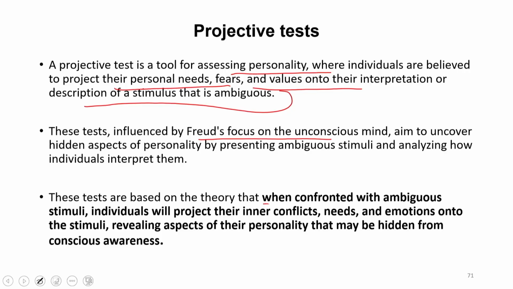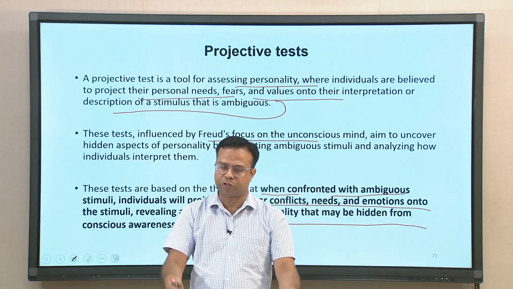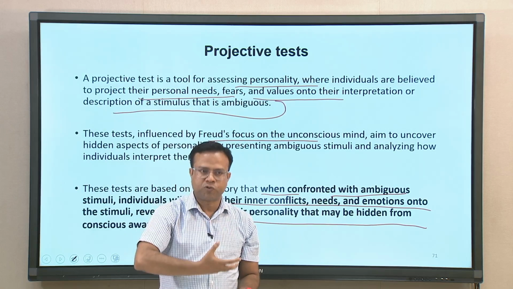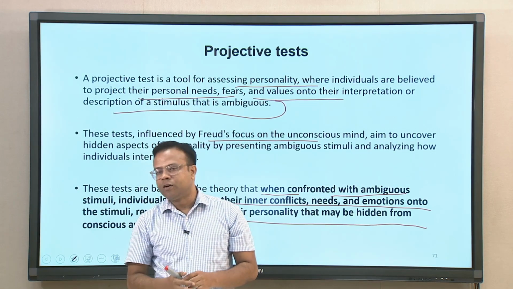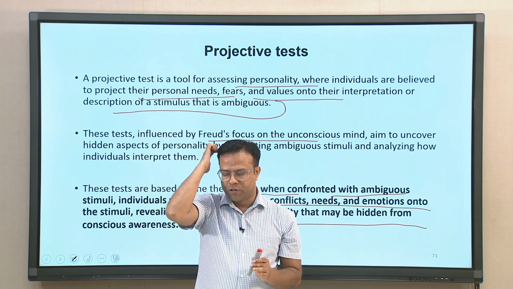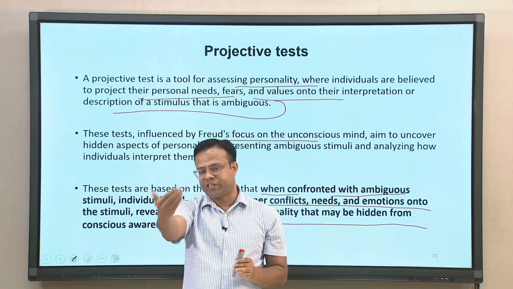So, these tests are based on the theory that when confronted with an ambiguous stimulus, individuals will project their inner conflicts, needs, and emotions onto that stimulus, revealing their own personality, which is hidden from their conscious awareness. Okay? If you ask directly, people may not be able to give a very accurate description of themselves, but when they are describing an ambiguous stimulus, a lot of the unconscious aspects of their personality will be projected onto it. So, that is why they are called projective tests.